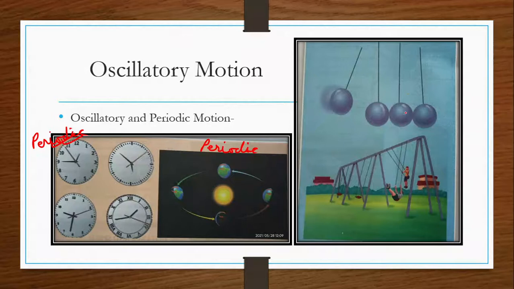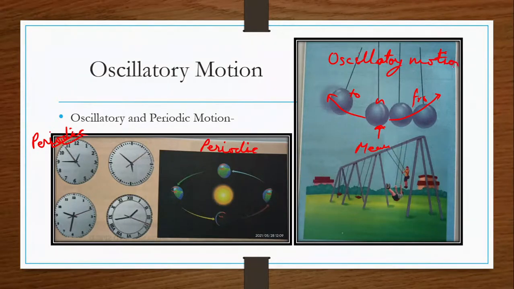Now here the pendulum bob is moving here and there. Suppose that this is the mean position, and the pendulum bob is moving towards here and then the opposite side. Then we will say this has to and fro motion about its mean position, so we will say, sir, it is an oscillatory motion.